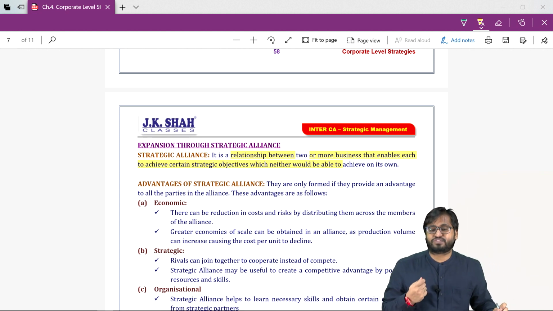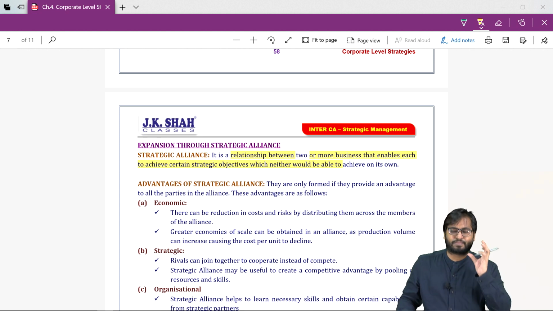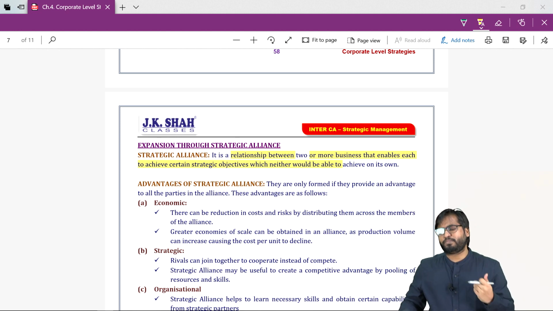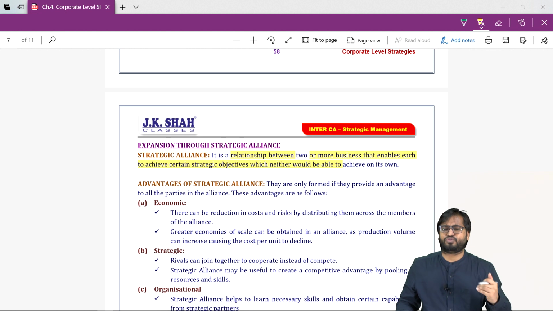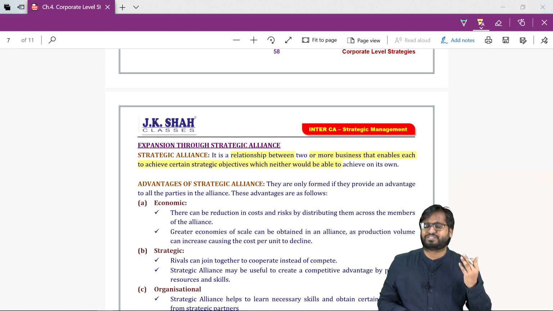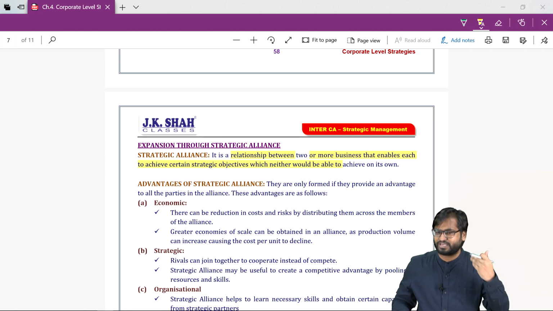It also suffers from 2 disadvantages. Sharing. Whenever we talk about sharing, sharing of what? Sharing of knowledge, sharing of skills, sharing of secrets. Of course, sharing of profits will also happen.